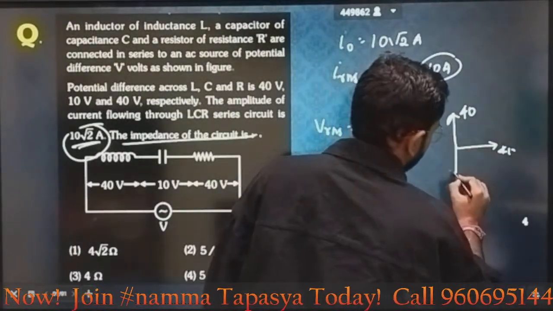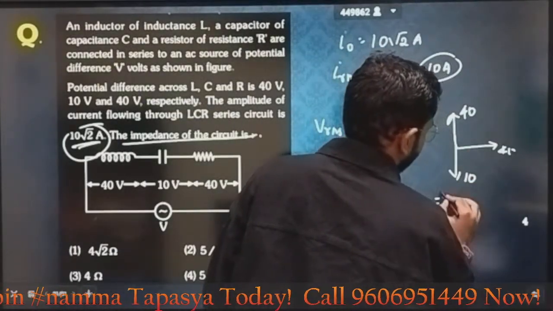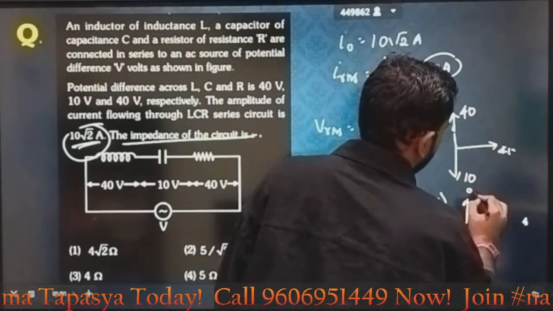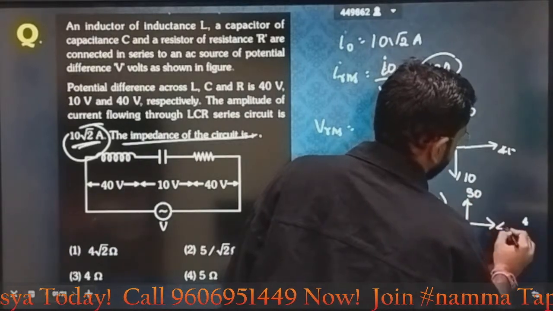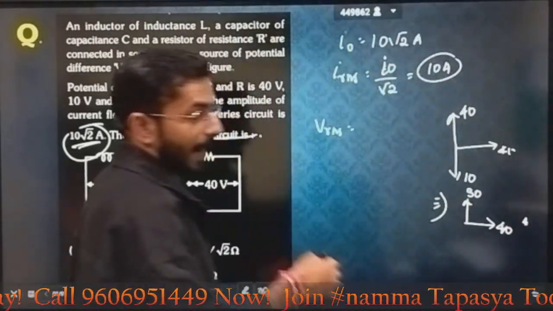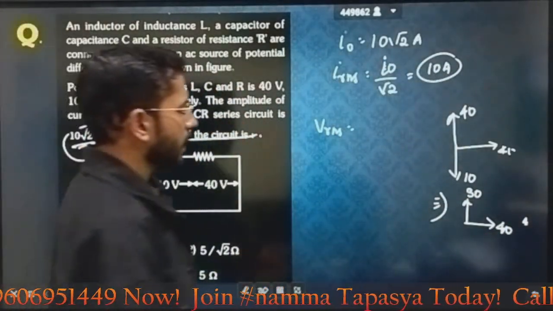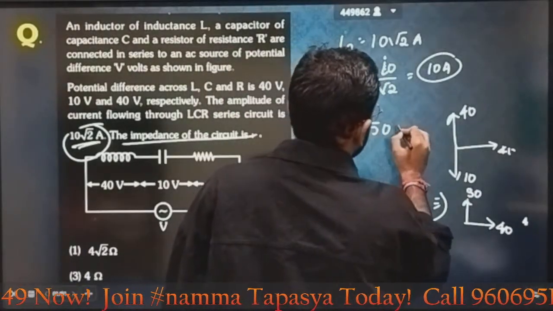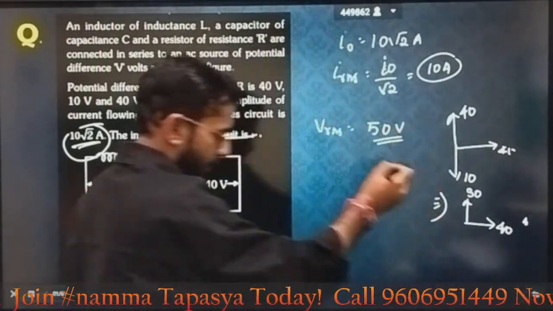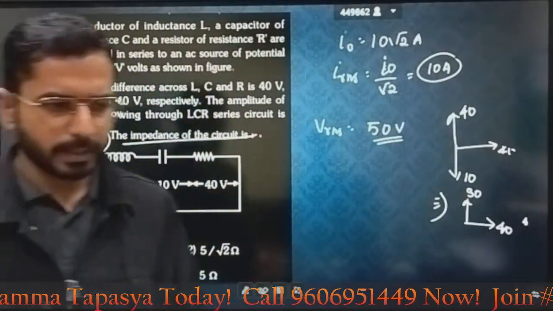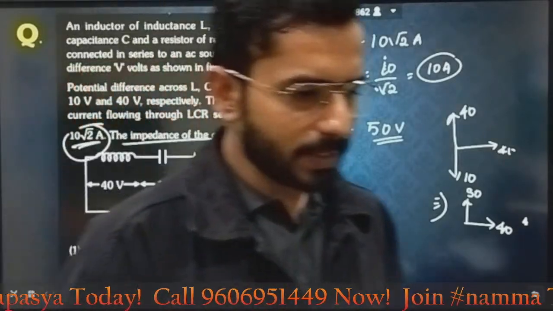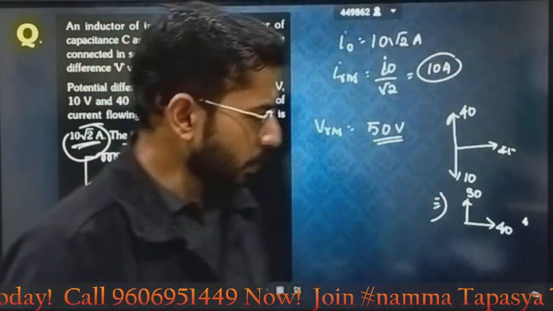Negative direction. Represented 10. That means, can I say eventually this diagram will be equal to 30 in the positive y direction and 40 in the positive x direction, and net will be how much? Net, I can say simply it is going to be 50, isn't it? Take the resultant. Isn't it? You will have your answer.